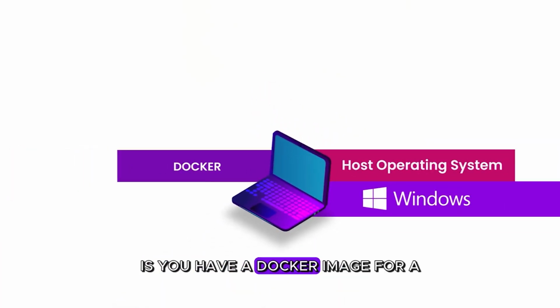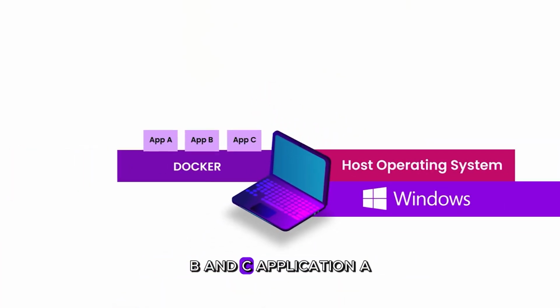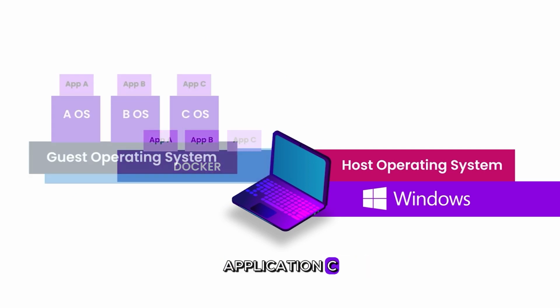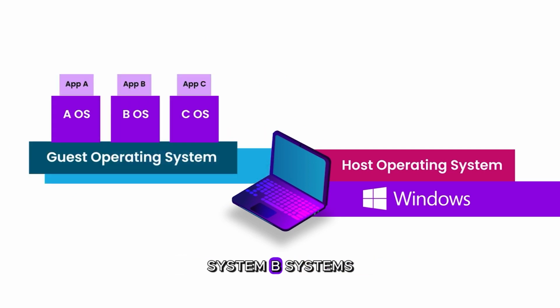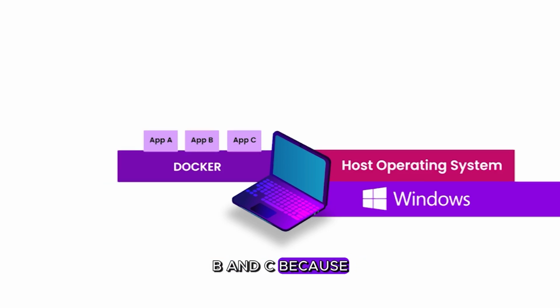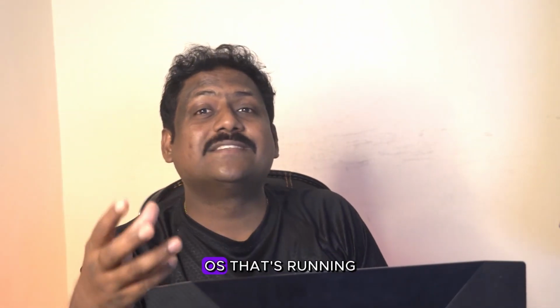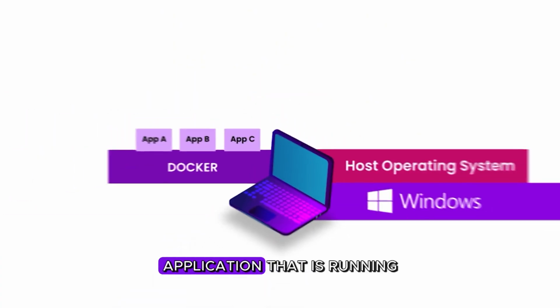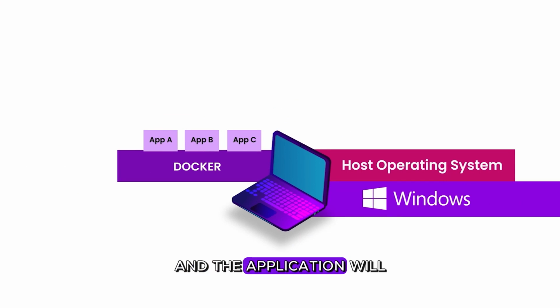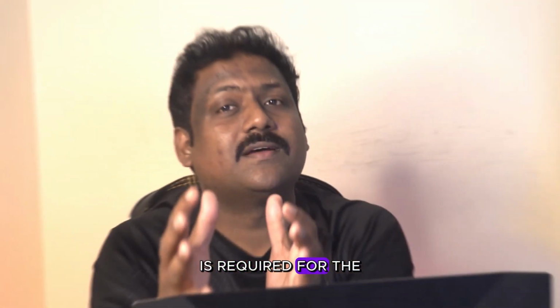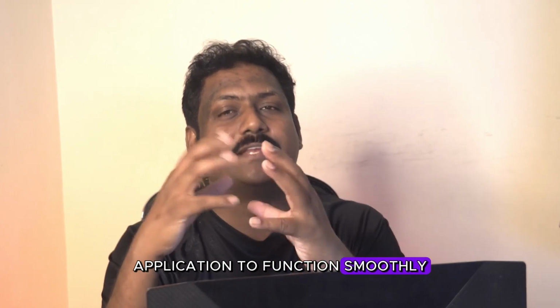Similarly, with Docker, you have a Docker image for applications A, B and C. I'm not calling it system A, system B, system C, because it is not a whole OS that's running, but only the application, and the image gives you all that is required for the application to function smoothly.